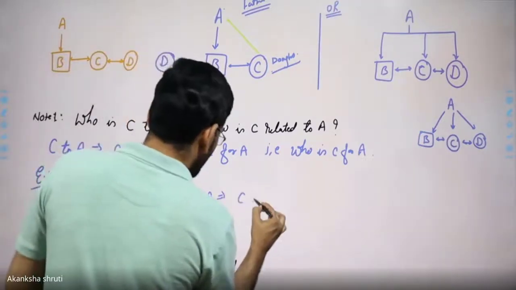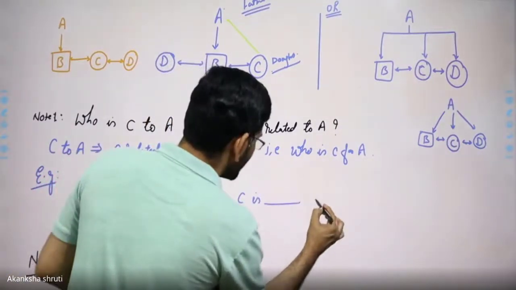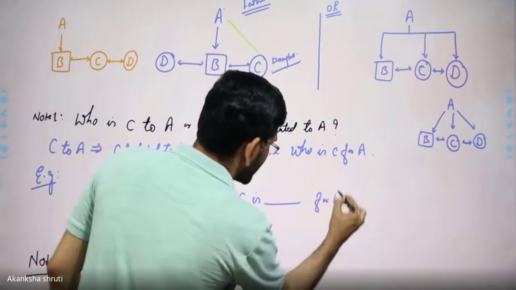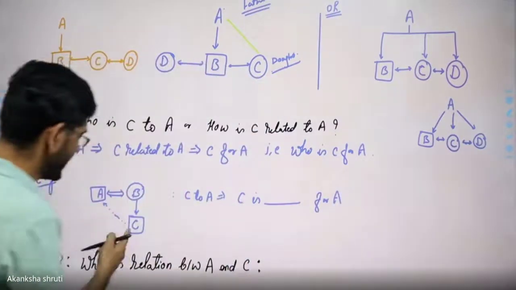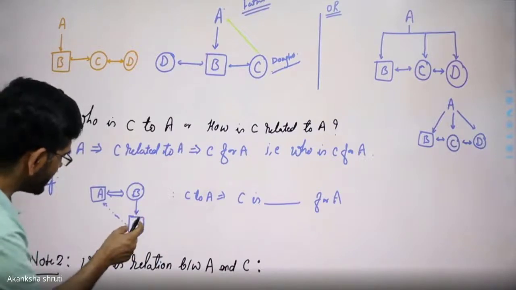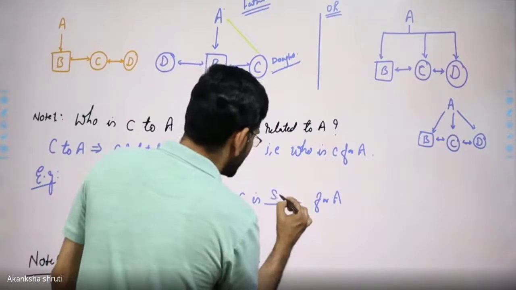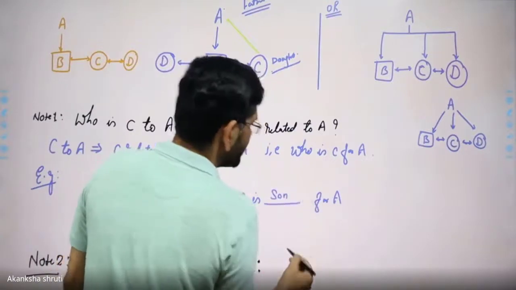Means C is the relation that we have to write here for A. Here, for getting this relation, we have to look from C. So C is the son. So C is son for A.